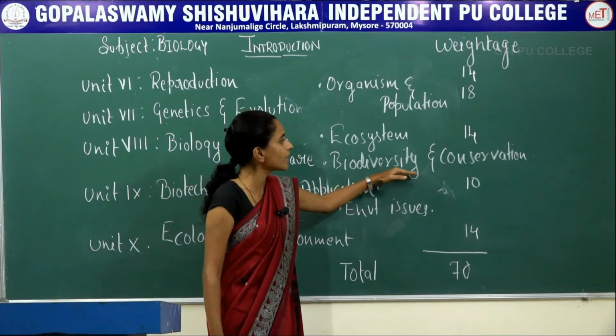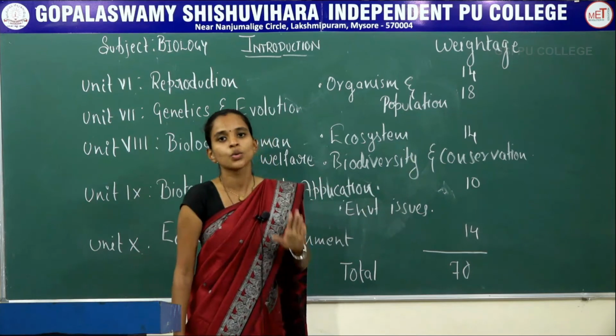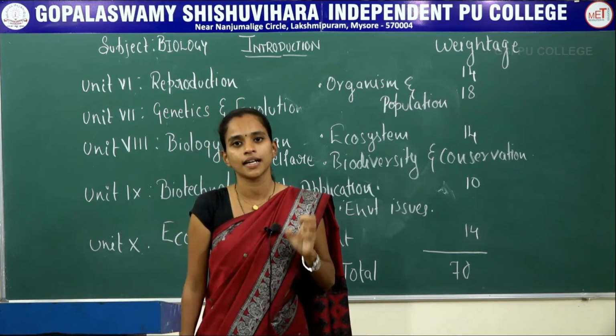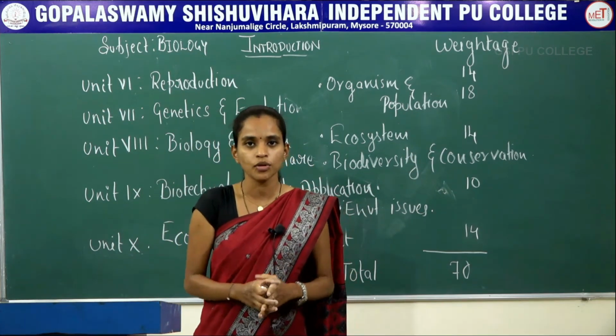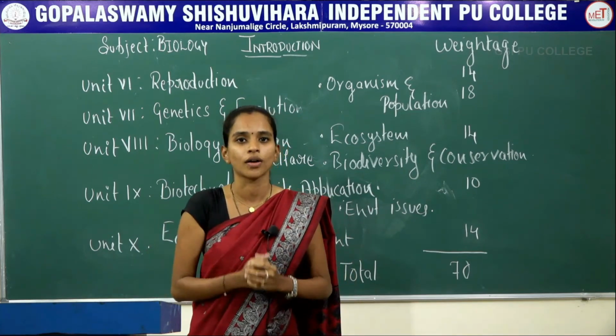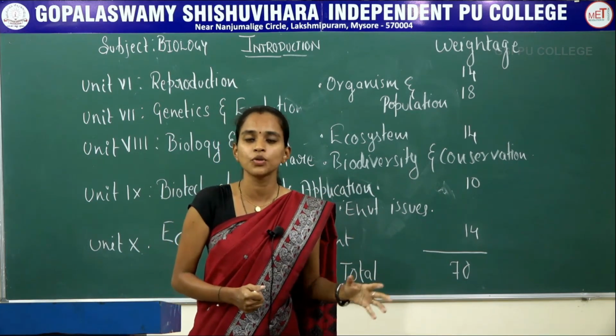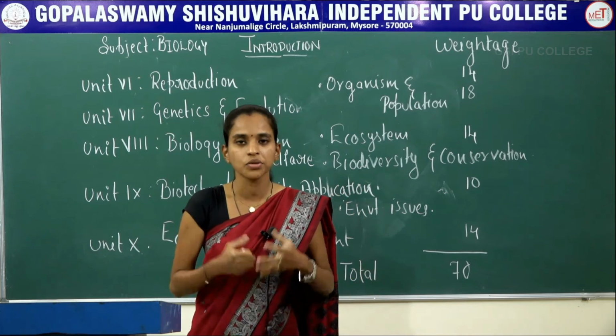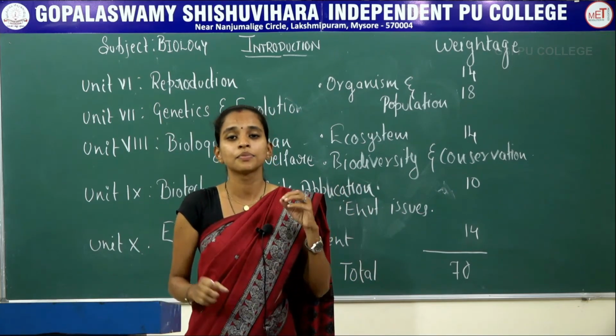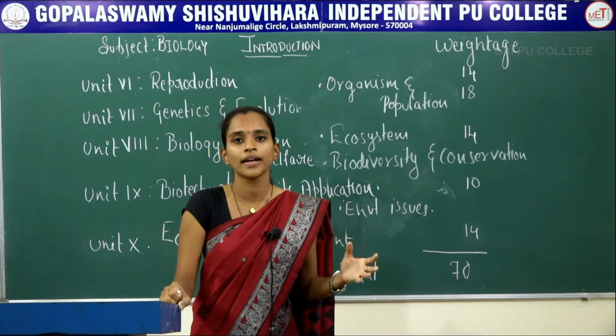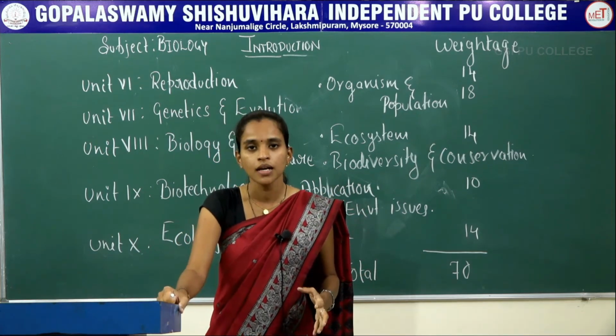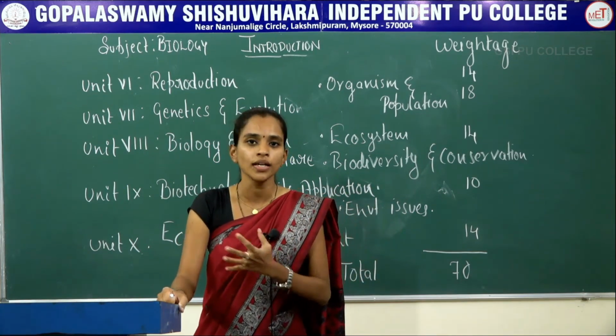Next is biodiversity and conservation. Here you will be studying about the large variation in organisms, how they are distributed in particular tropical regions or temperate regions, what special characters they have to tolerate or adjust to that particular environment, and why their number is reducing.